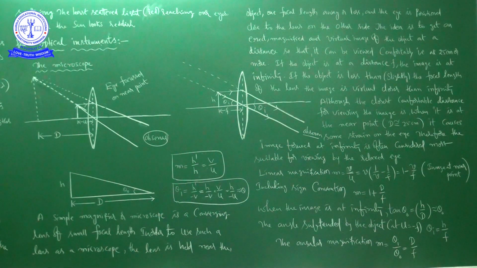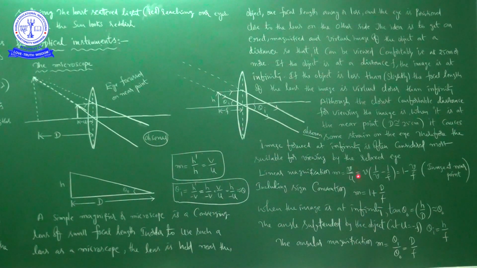That is why it is better to see the image formed at infinity to avoid the stress for the eye. When there is no stress for the eye while viewing the image of the object, that is called a relaxed eye. Our most important priority is magnification.